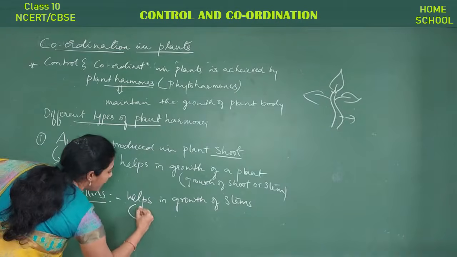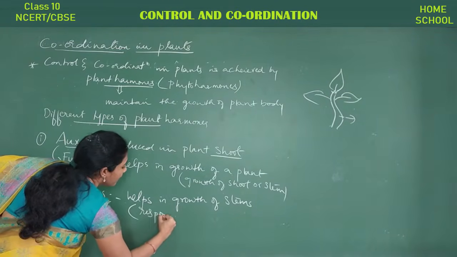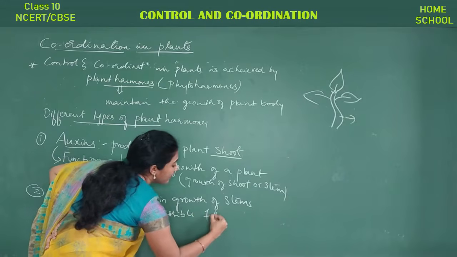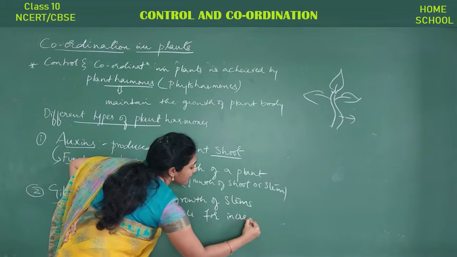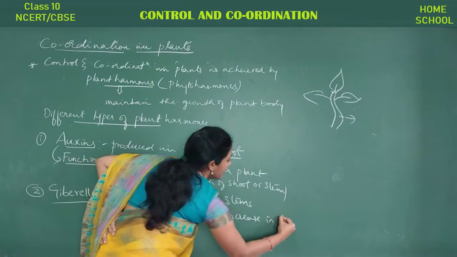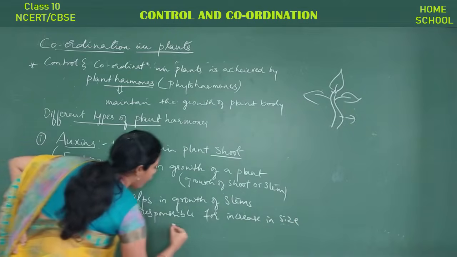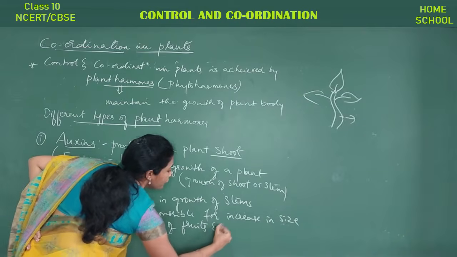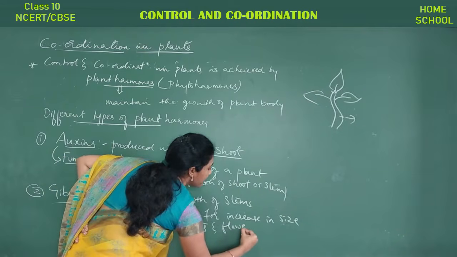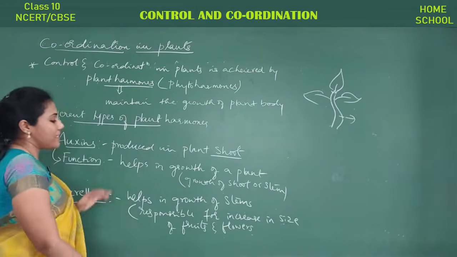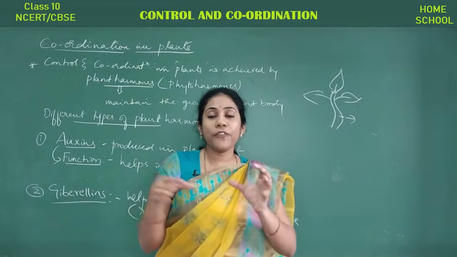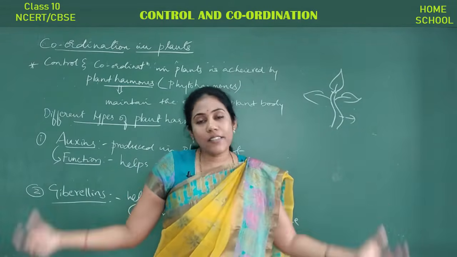And this hormone is also responsible, very important point, for the increase in size of fruits and flowers. So gradually when the flower or fruit starts appearing, its size increases slowly.